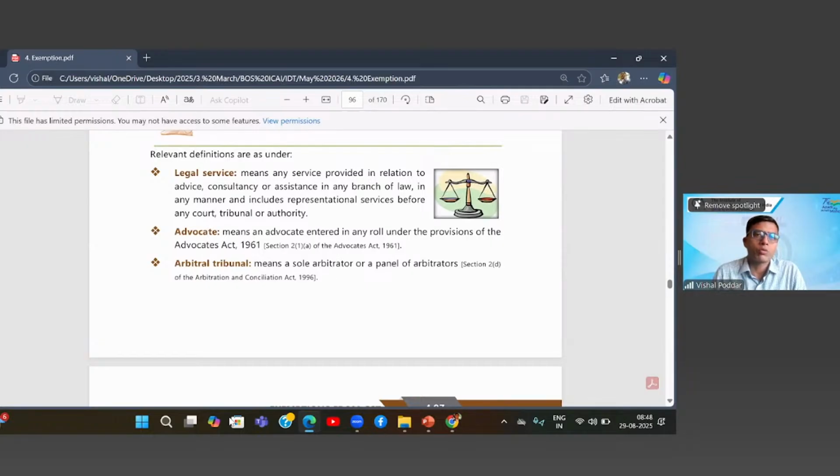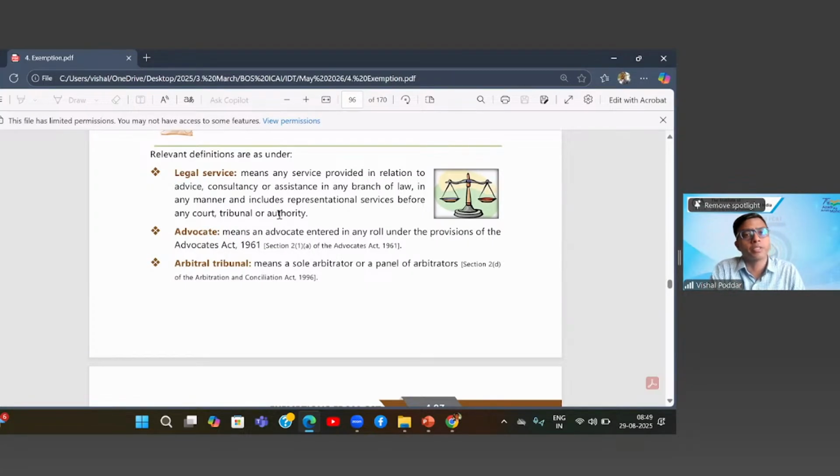Now, we as chartered accountants are also providing services in one of the branches of law, which may be taxation, like GST, like customs law, like FEMA laws, like income tax law, like Companies Act, nowadays PMLA Act. There are so many of these laws where we are doing the same thing: advice, consultancy, even representational services. Maybe we are not representing before a court, but definitely we are representing before tribunals and other authorities like the departments.